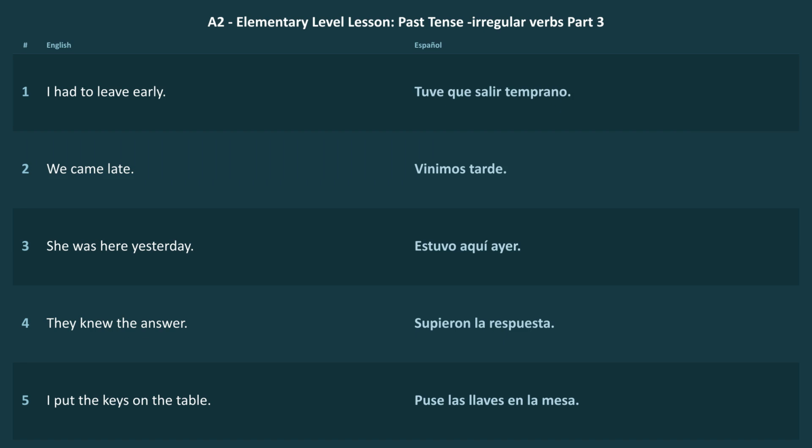If this felt like a lot, that's normal. But honestly, you're doing something important. You're training your ear and your mouth to recognize real story Spanish. That takes repetition, not magic. And the good news is these verbs come back again and again. So every movie, podcast, or conversation will reinforce them. So today, if you remember just a few anchor phrases, make them these. Tuve que, no pude, estuve, vine, supe, puse, quise. Short, strong, useful. You're building real Spanish now. Poco a poco, little by little, but very truly.